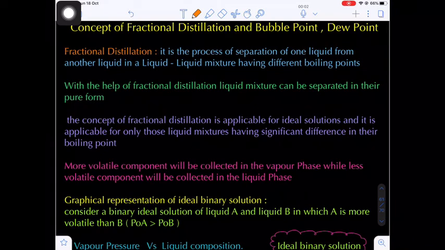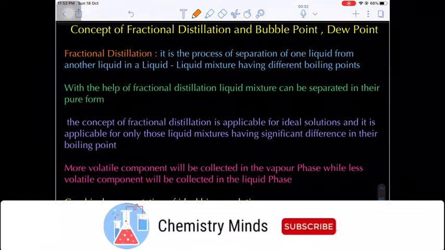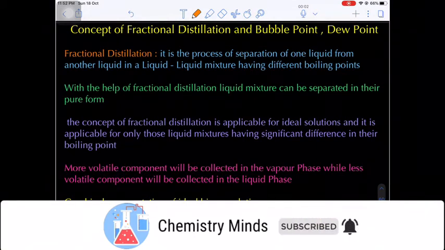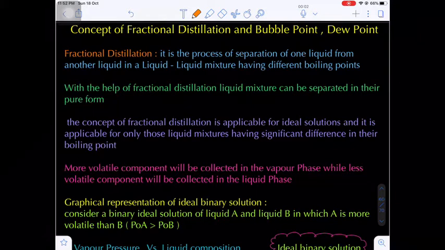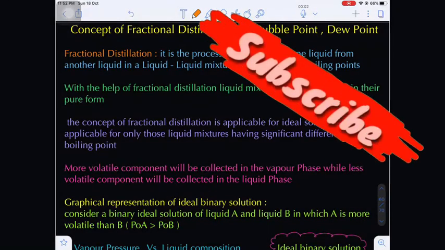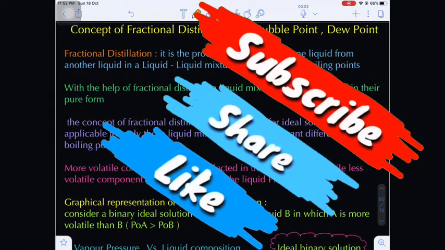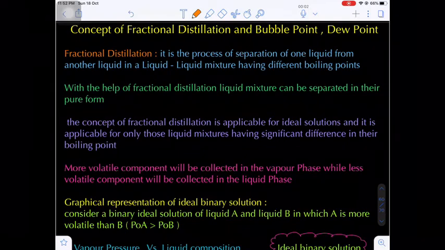Hello students, in the last class we completed ideal and non-ideal solutions. In non-ideal solutions there are two types: positive deviation from Raoult's law and negative deviation from Raoult's law. After that we completed azeotropic mixtures. Again there are two types of azeotropy: number one, minimum boiling azeotropy, and maximum boiling azeotropy.